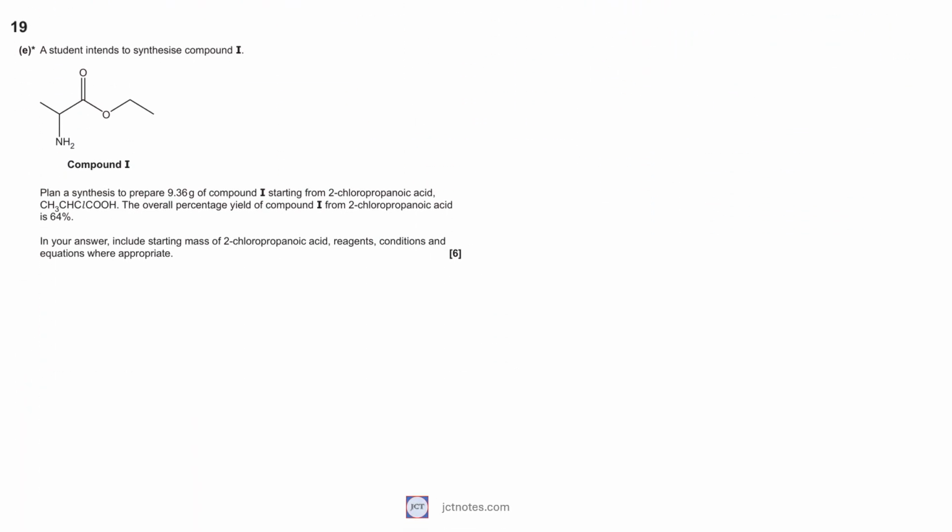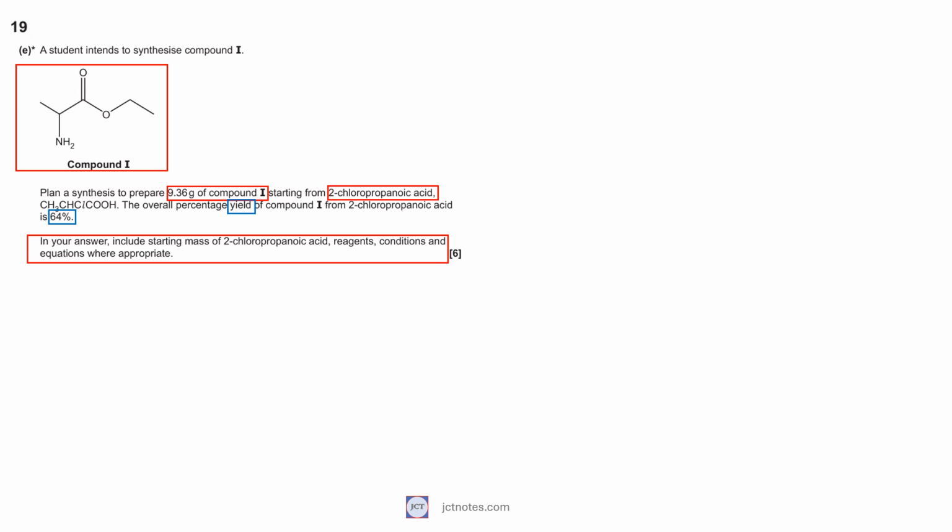In section E of question 19, a student intends to synthesize compound I. We are given the displayed formula. We are asked to plan a synthesis to prepare 9.36 grams of compound I, starting from 2-chloropropanoic acid. The overall percentage yield of compound I from 2-chloropropanoic acid is 64%. We need to include starting mass of 2-chloropropanoic acid, reagents, conditions, and equations where appropriate.